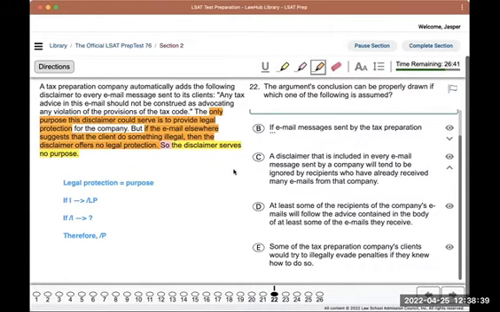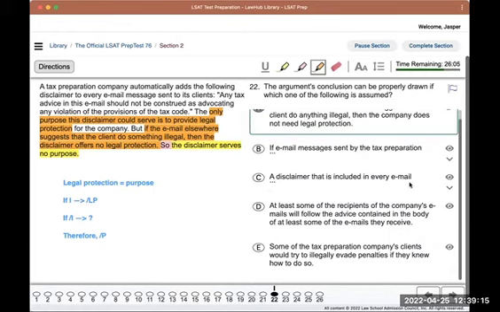A disclaimer that is included in every email message sent by a company will tend to be ignored by recipients who have already received many emails from that company. That may be irrelevant to it providing legal protection to the company, right? So it's not about whether or not the recipients acknowledge it. It's about whether or not the law will acknowledge it in a circumstance where otherwise the company would be seen as in violation of the law. So that one's not relevant.